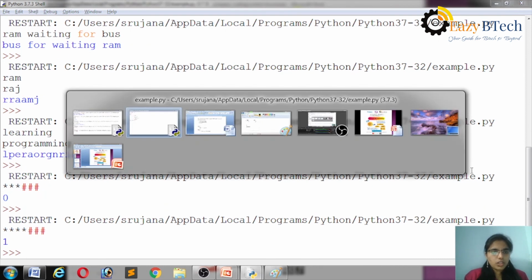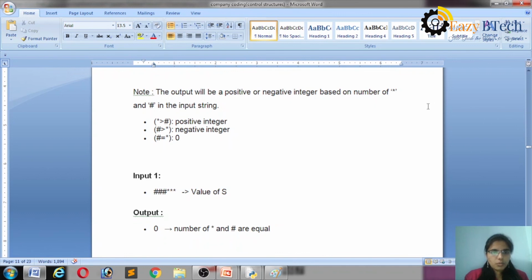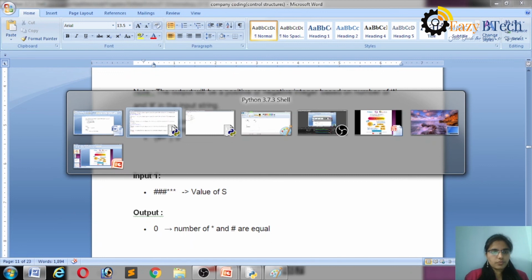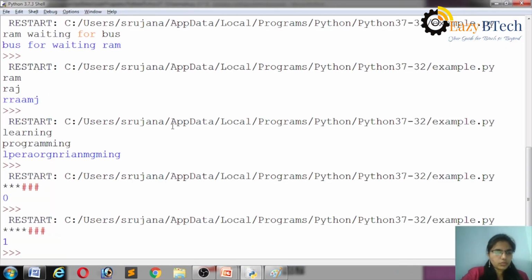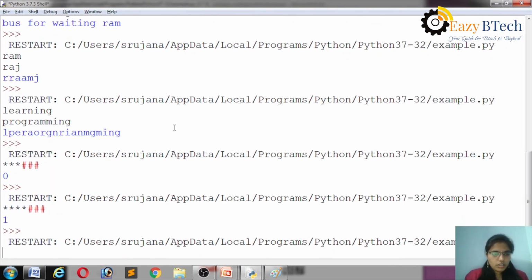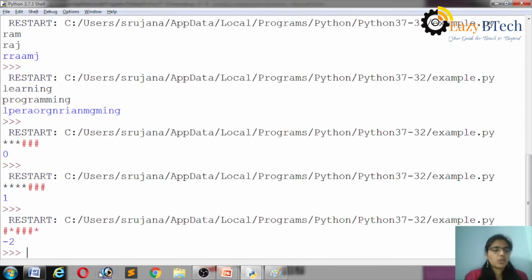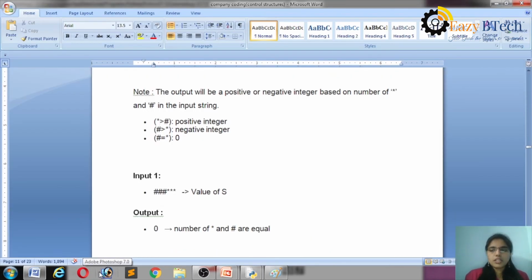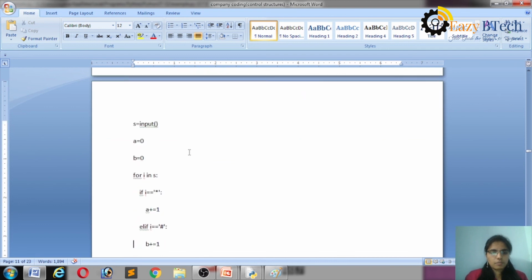So it will generate a positive integer. If hash is greater than star, negative integer. Let's check here. Again I am executing this. Stars and hashes can be in any position. Star, hash, star. Negative number. Okay, so the program is executed successfully. So that is the example.